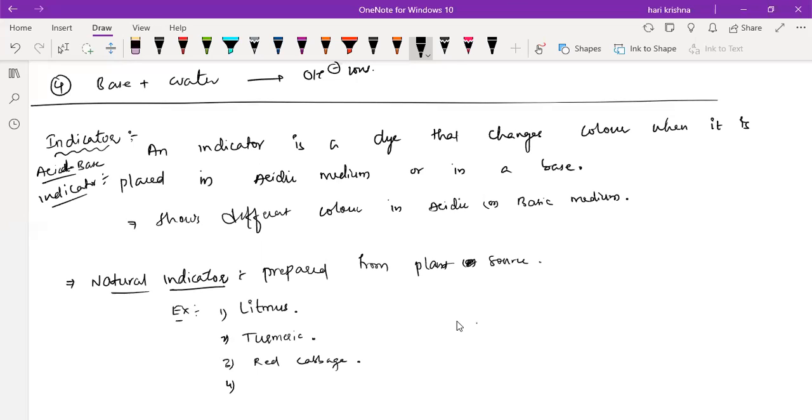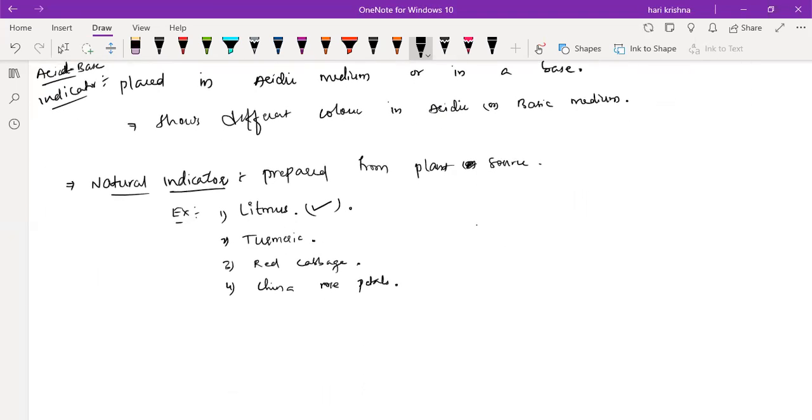Okay, fine, I'll check and tell you. Hibiscus, or you can say China rose petals. So all these we will not use. Only one we'll use in the laboratory. Turmeric, red cabbage and China rose petals, we won't use.